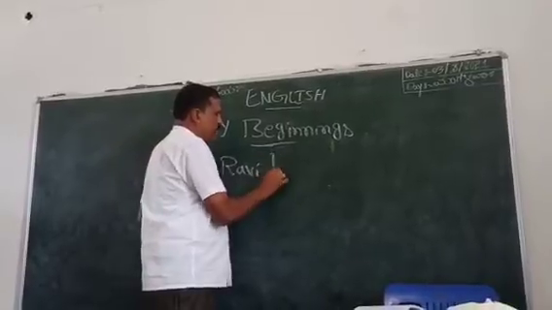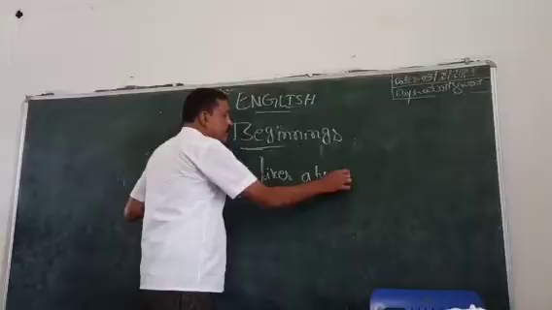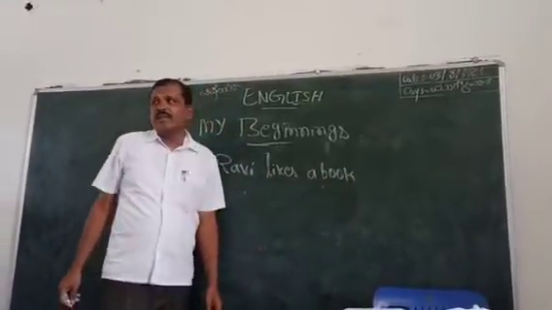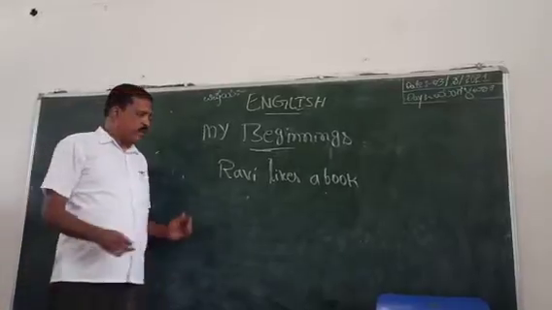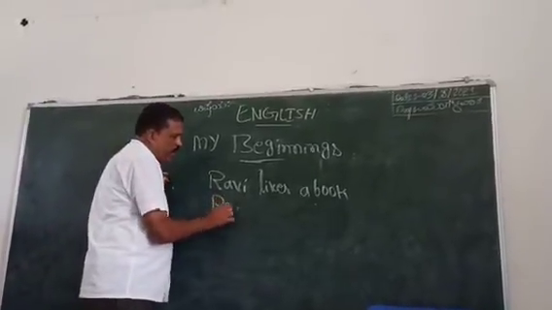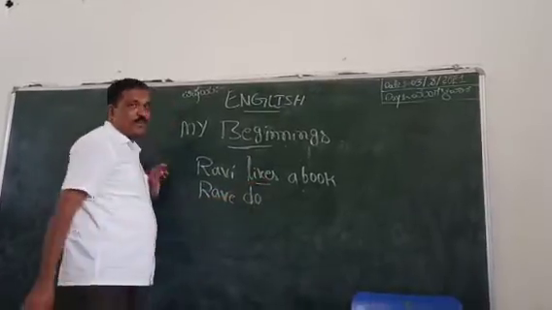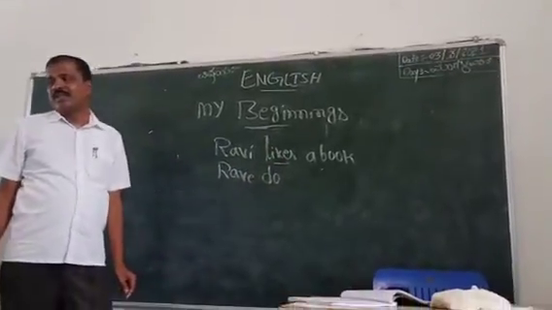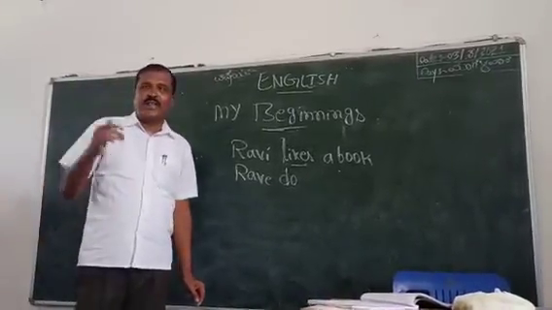Ravi likes a book. It is a positive sentence or affirmative sentence. Then we make it negative. Use the to do form in simple present tense, and in simple past tense we cannot use any helping verb.